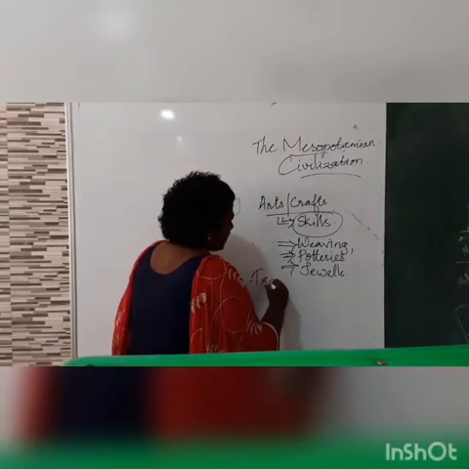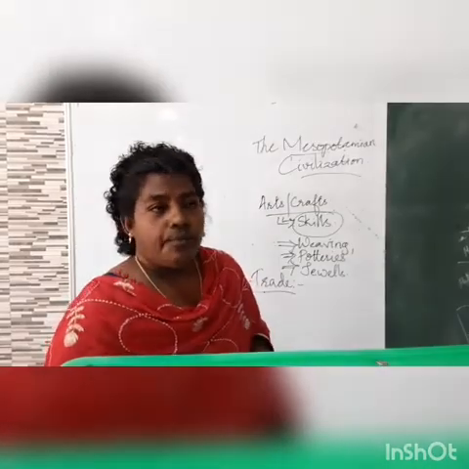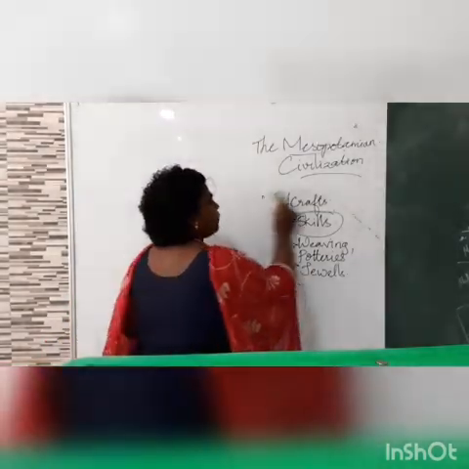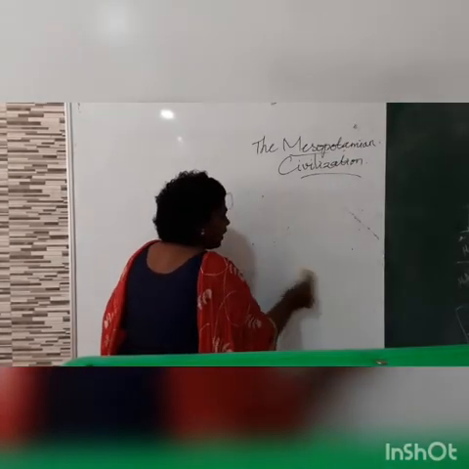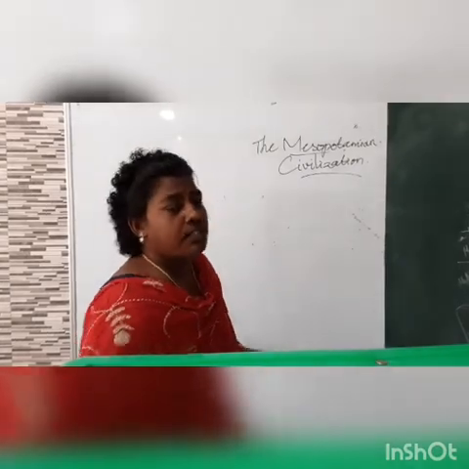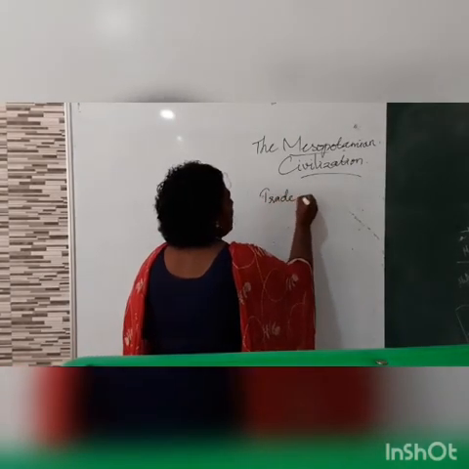When we see trade, we know that they had surplus food grains, they increased their agricultural products. Now they wanted to sell their products to the people inside and outside of Mesopotamia.